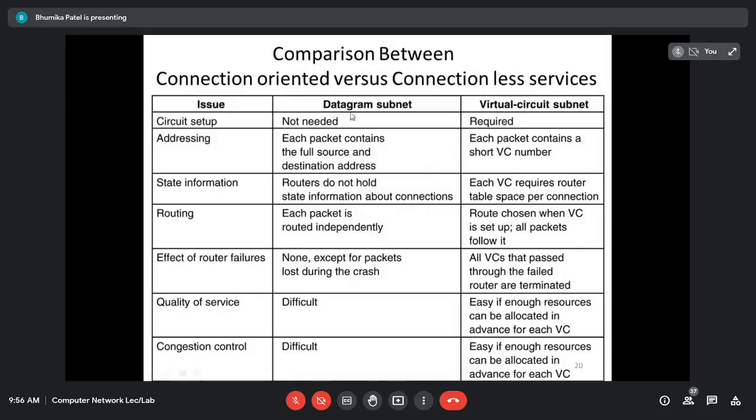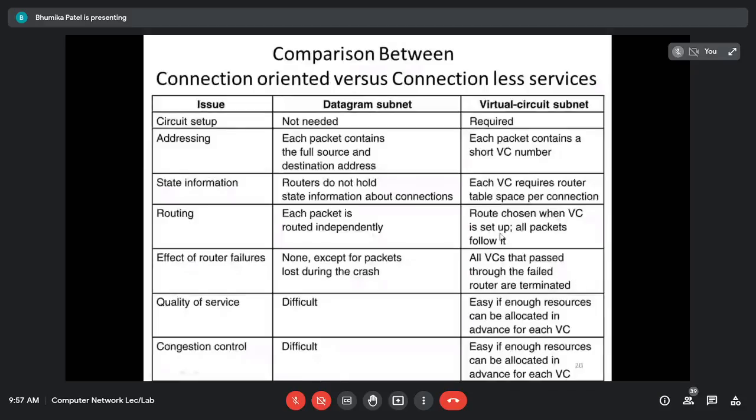But here the main difference between the connection oriented and the connection less service is what? In the virtual circuit, we have to first decide the path. Before sending any message, before performing any data transfer, we have to perform the connection establishment. That is choosing the particular path for sending the data, and all the packets will follow the same path. Once all the packets have been sent, we have to terminate the connection.